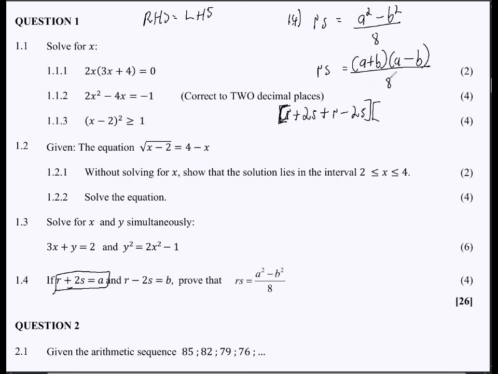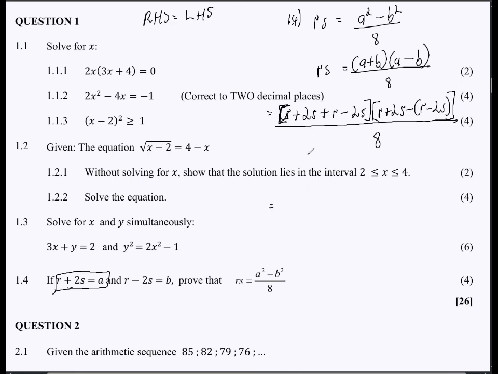And then let's look at this one. Now I have R plus 2S again, but this time I am subtracting, so minus the expression. Note that when I'm subtracting an expression, I need to put it inside the bracket. So that's R minus 2S, then close the bracket, then close the bigger bracket, over 8, right? So, okay, let's follow through now.